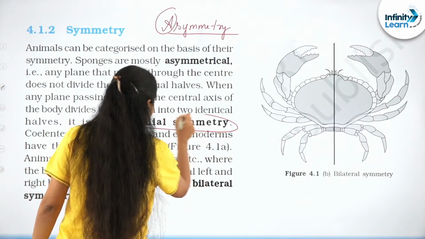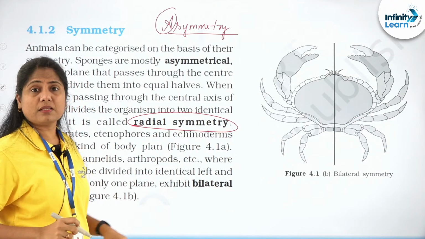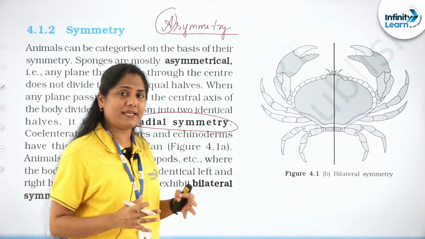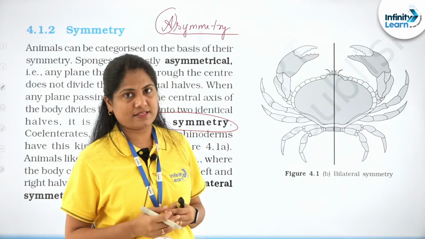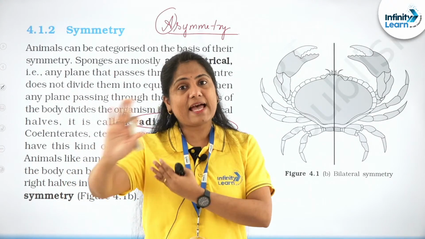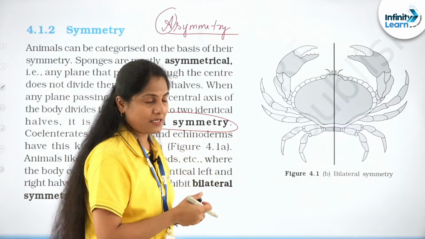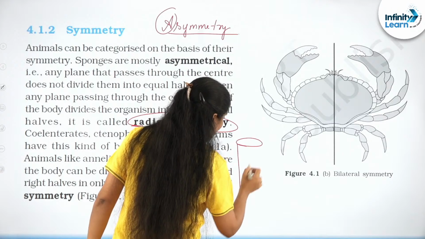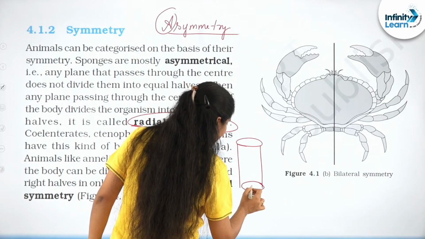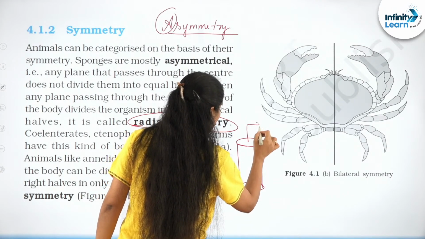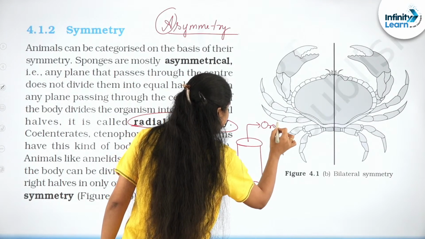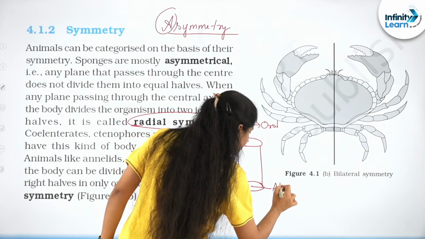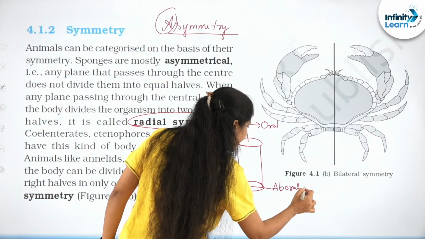Radial symmetry is something that is exhibited usually by sessile organisms, those which are attached to a substrate. These organisms usually have an oral and aboral end, like in this Hydra organization. This is the oral end, right?